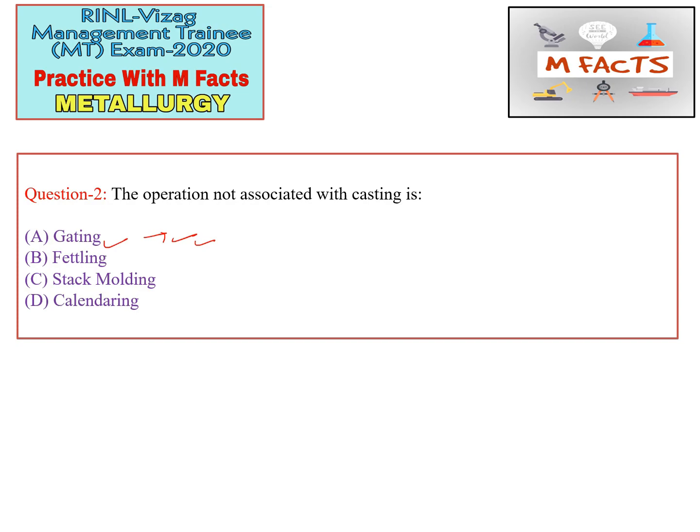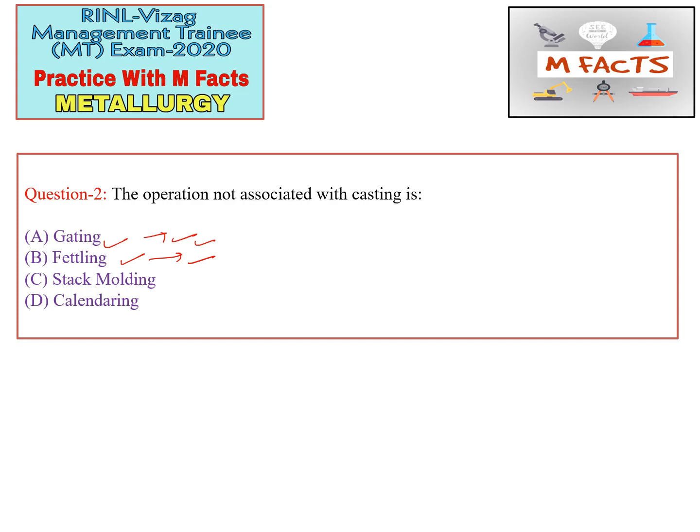The next option is fettling. What is fettling? Fettling is used for removing the unwanted elements from the casting. Removing of risers is also included in the fettling part. So this is also part of casting. Stack molding.